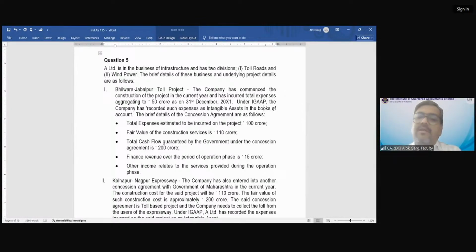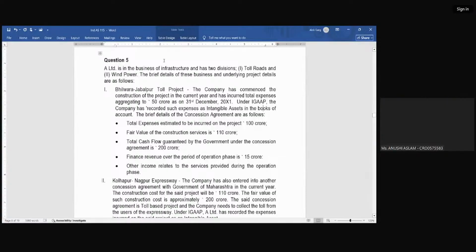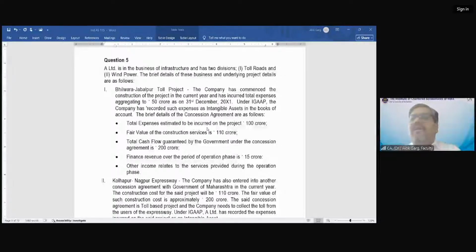So what happens if there was very less footfall of vehicles, and this company has not received 1 lakh rupees on a particular day? The government will compensate and give the remaining amount.